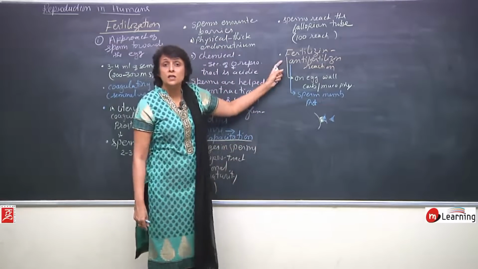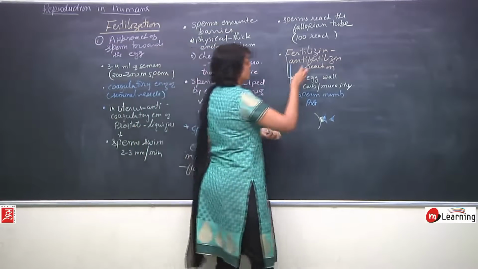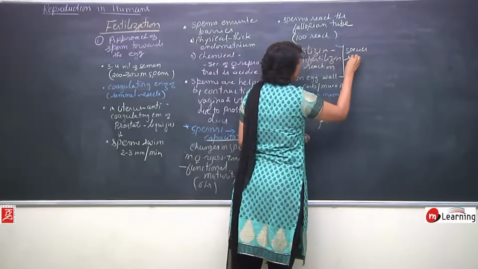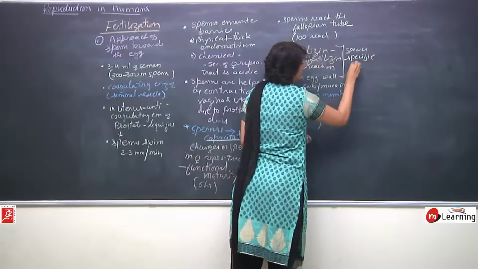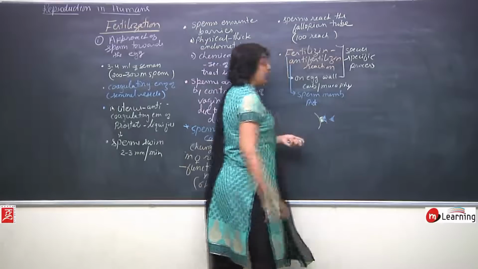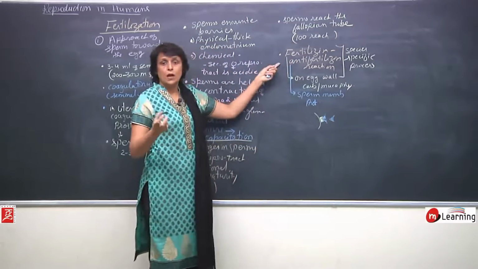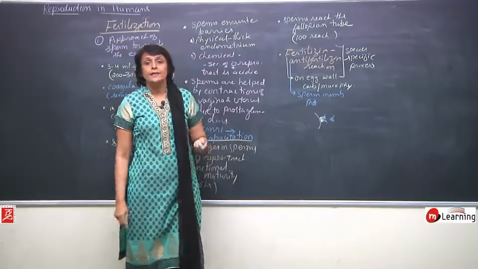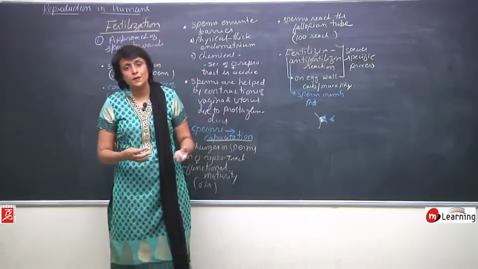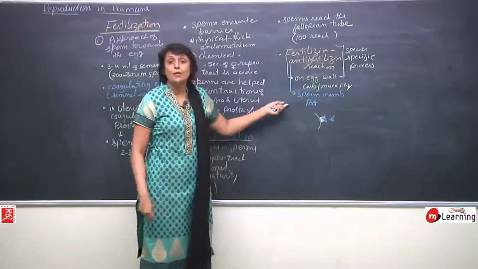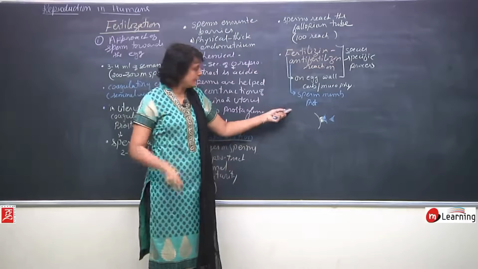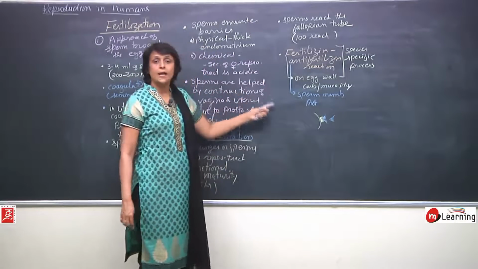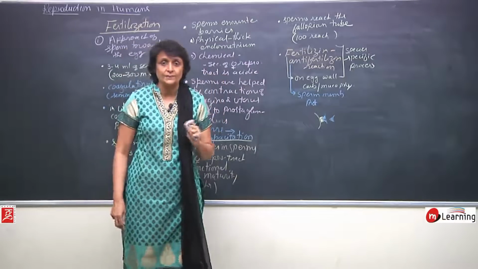So this whole thing is a species specific process. Fertilizin and anti-fertilizin in a particular species are fixed, and that is why the eggs and sperms of two different species don't identify each other and they don't fuse. There are some exceptions where this happens, but they don't fuse. So this is identification. This egg and sperm have identified each other.